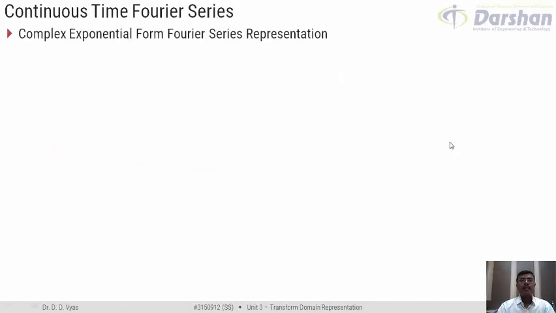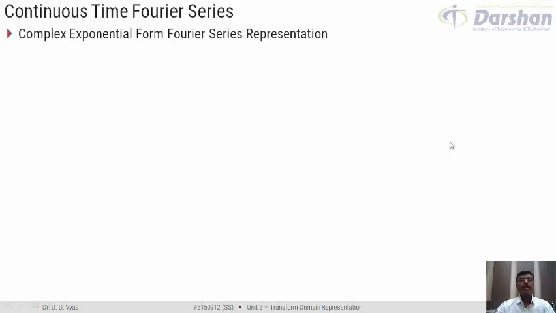Let us try to look at the third popular form of representation of Fourier series, which is in terms of complex exponential. Again, this form of representation of a periodic signal x of t in terms of complex exponential can easily be derived from its trigonometric form using the standard Euler's identity for sine and cos functions.